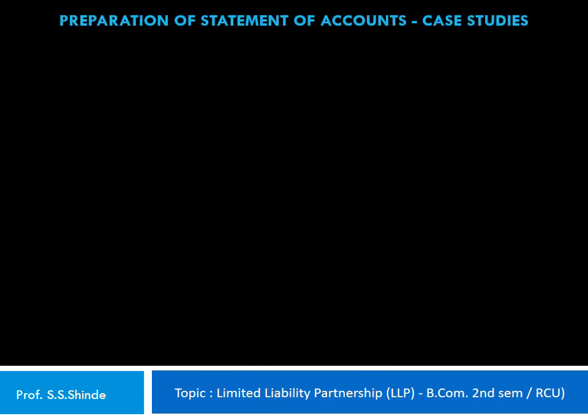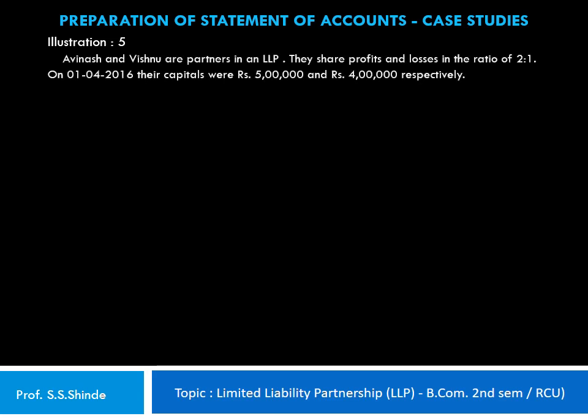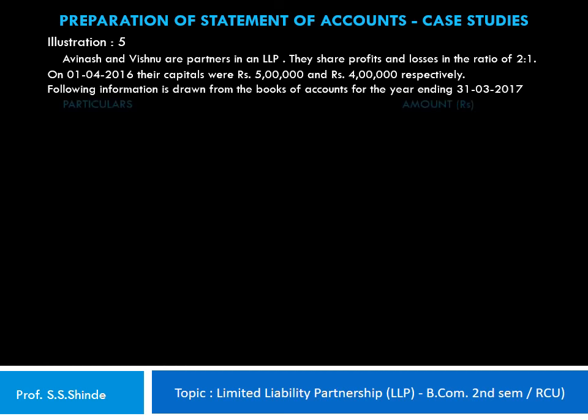Let's look into another illustration to understand the preparation of the statement of accounts for an LLP. So let's look into this illustration. Avinash and Vishnu are partners in an LLP. They share profits and losses in the ratio of 2:1. On 1st of April 2016, their capitals were rupees 5 lakh and rupees 4 lakh respectively. The following information is drawn from the books of accounts for the year ending 31st of March 2017.